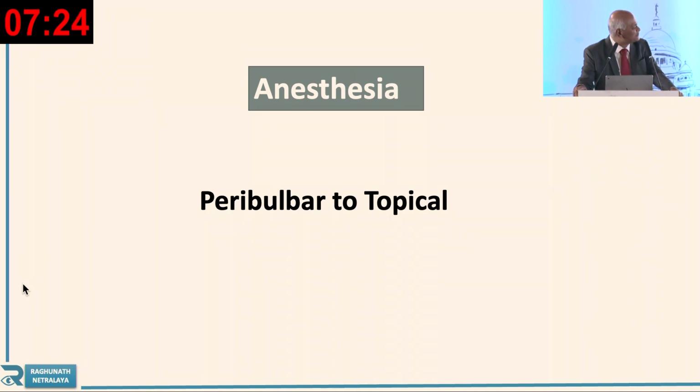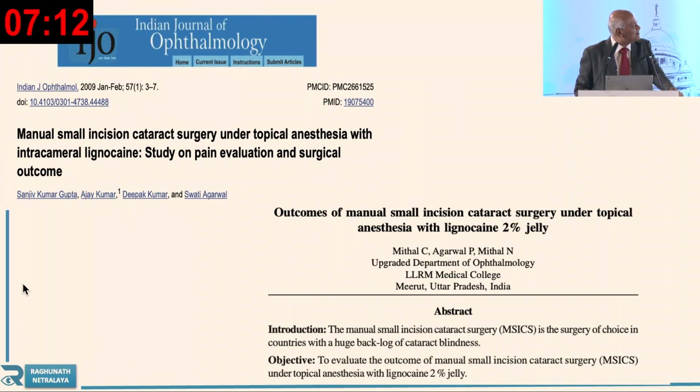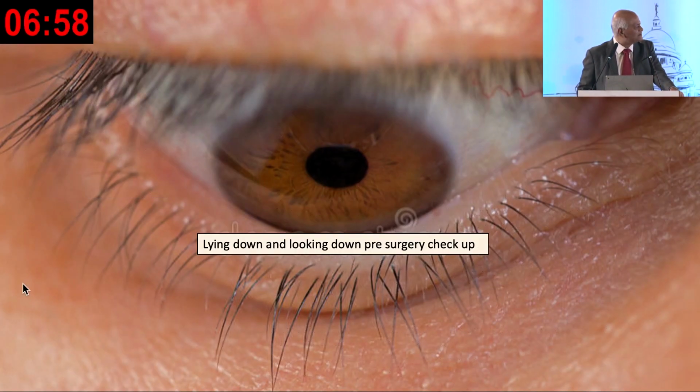Now here, topical is not much possible because the incision is scleral, but yes, you can give a subconjunctival injection where you are operating, and that can help you in the anesthesia. Manual SICS is possible to do by topical, but I will always say that instead of that you go for the local injection.